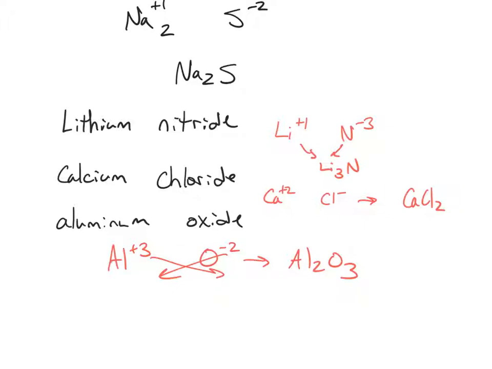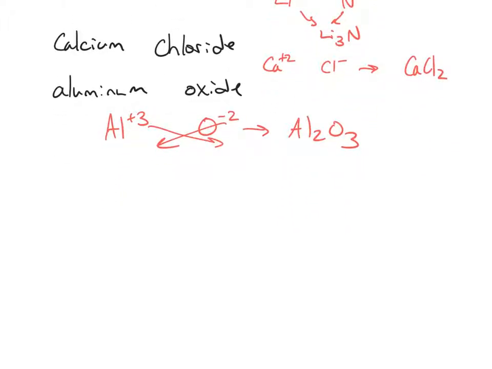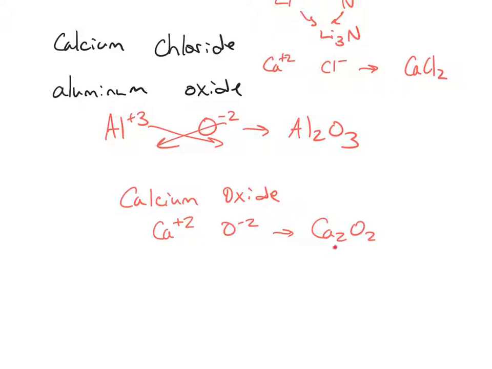The only thing you need to worry about when you're doing the crisscross is if you ever come across a situation where you have 2 ions that have the same charge but opposite. For example, calcium oxide. You write out the charges of calcium oxide as Ca+2 and O-2. Now if you crisscross these down to the other side, you'll get Ca2O2. But ionic compounds always reduce to their lowest ratio. So if you can take the quantities and divide them by the same number, do it. Ca2O2 reduces to just CaO. So ionic compounds always reduce to their lowest ratios.